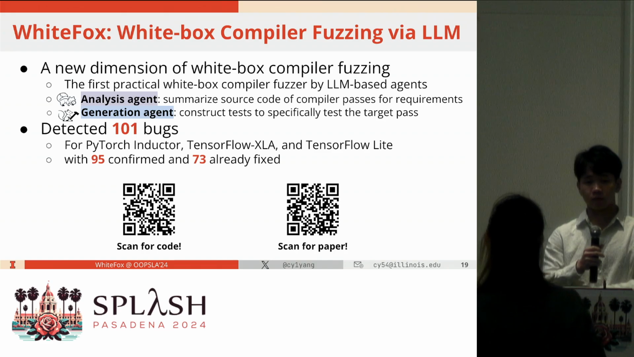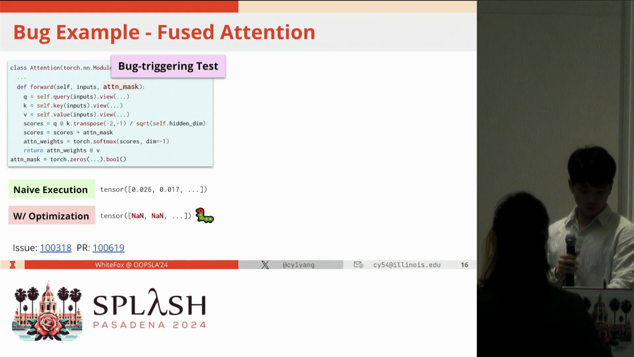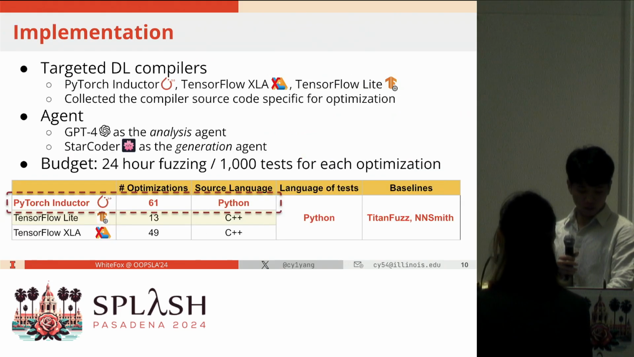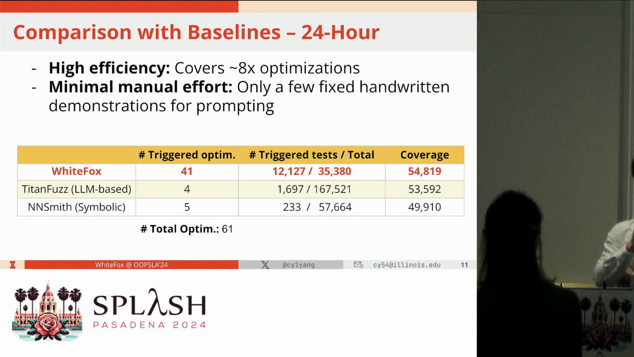So you had this slide comparing your work to NNSmith and the other one about the number of optimizations covered, the triggered ones. Were TitanFuzz and NNSmith targeting ML compilers? I think they weren't specifically targeting optimizations, right?